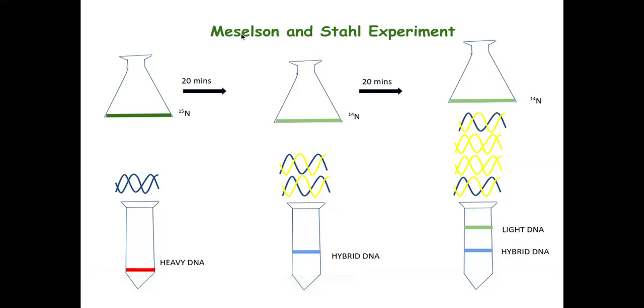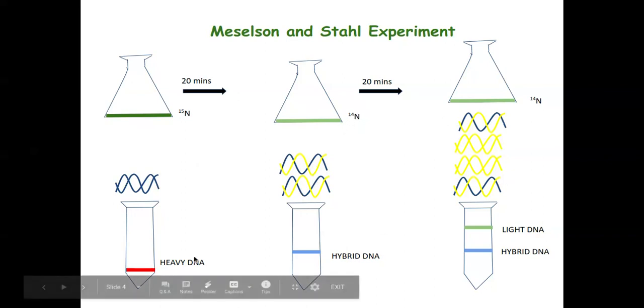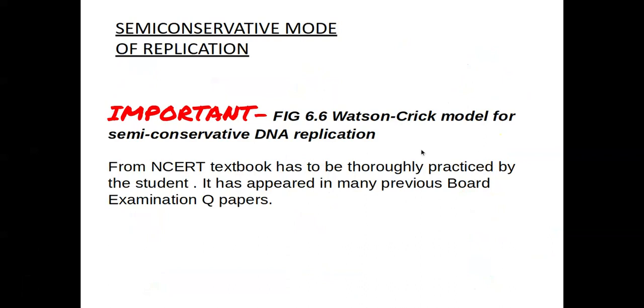So, what did their results prove? The Meselson and Stahl results prove that DNA replication is indeed semi-conservative, as you can see here. It is because the parental DNA serves as template strands for the synthesis of new daughter DNA, which were being synthesized with N14. These results were obtained, so this was a proof of semi-conservative replication. Students, for you, this figure 6.6, Watson and Crick model for semi-conservative replication, is important. You have to learn to draw it because it has appeared in many previous board examination question papers.